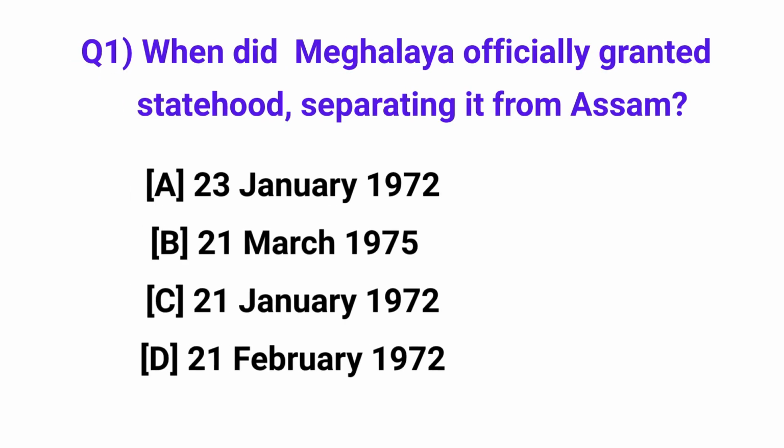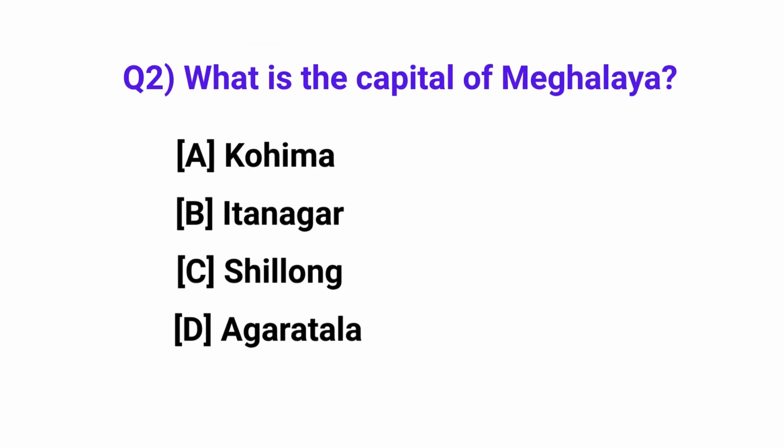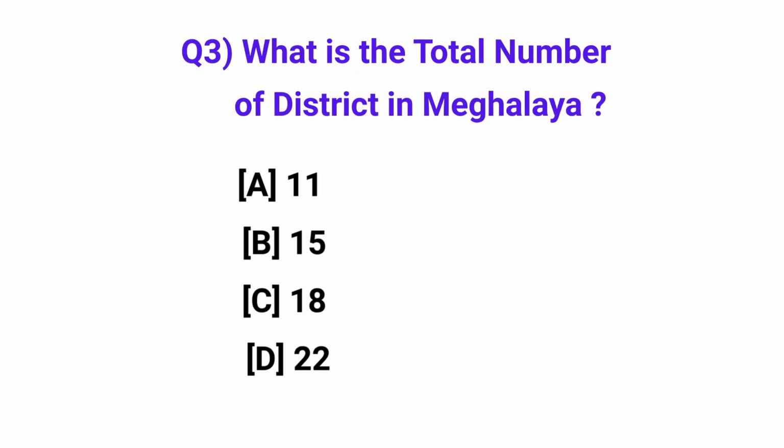When did Meghalaya officially get statehood, separating it from Assam state? Answer: 21st January 1972. What is the capital city of Meghalaya? Answer: Shillong. What is the total number of districts in Meghalaya? Answer: 11.